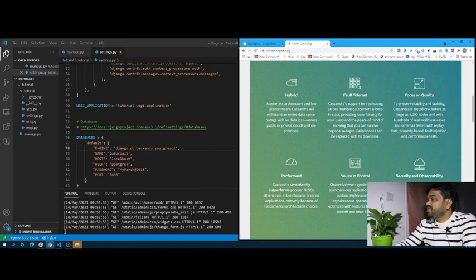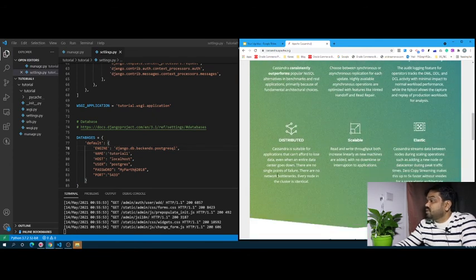Look at these features: fault tolerant, focus on quality, performance, you are in control, secure. I love this feature: Cassandra consistently outperforms popular NoSQL alternatives in benchmarks and real applications, primarily because of fundamental architectural choices.